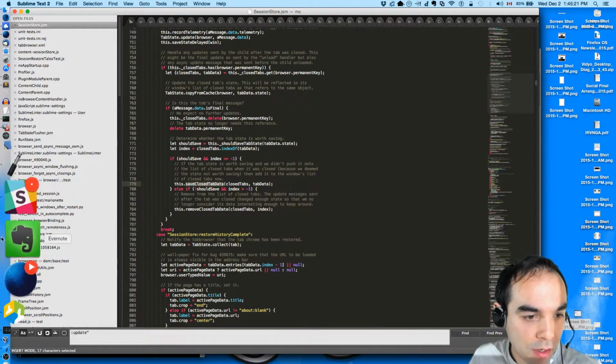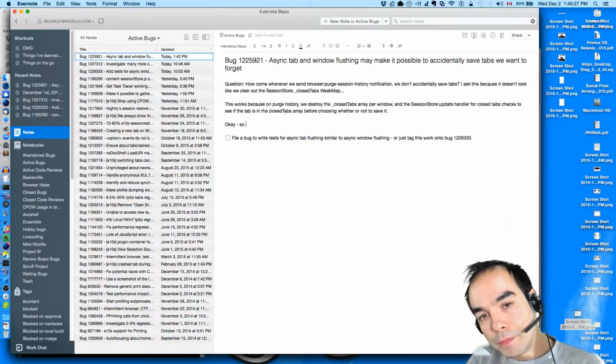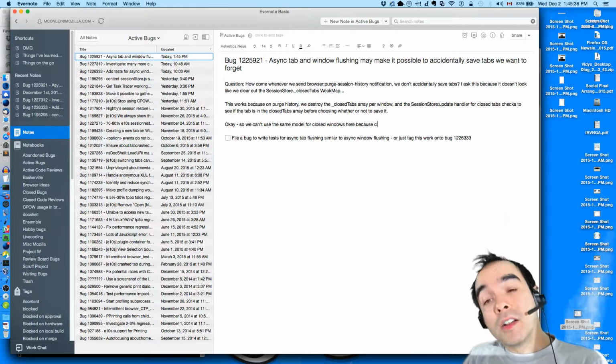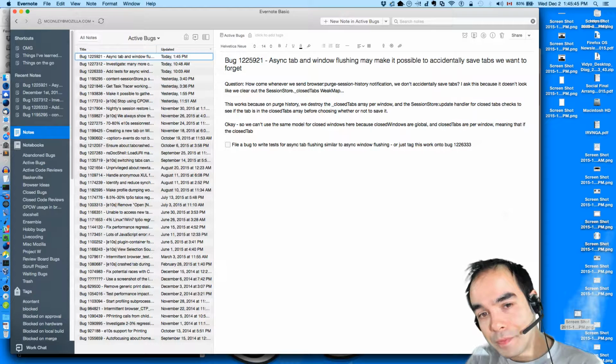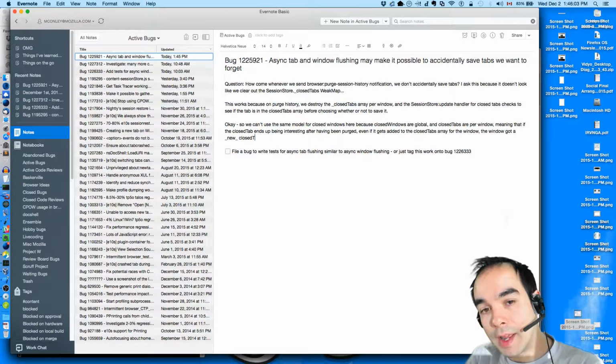Okay. I have to write this down. Okay. So we can't use the same model for closed windows here because closed windows are global and closed tabs are per window, meaning that if the closed tab ends up being interesting after having been purged, even if it gets added to the closed tabs array, the window got a new closed tabs array.